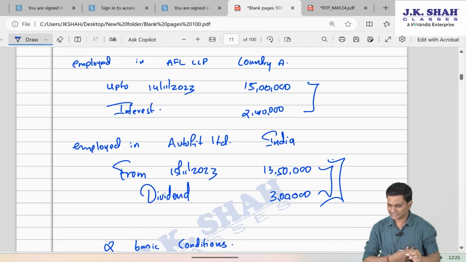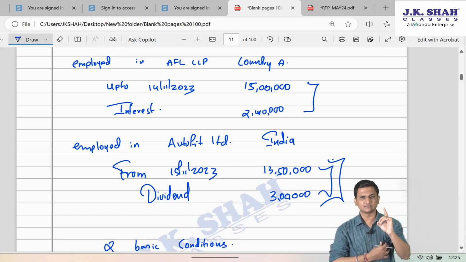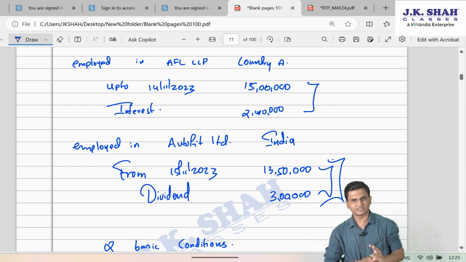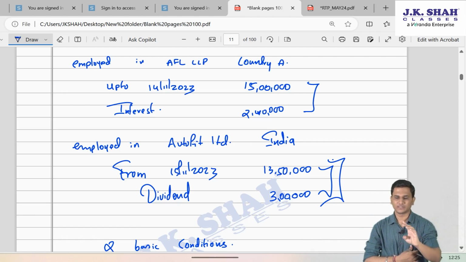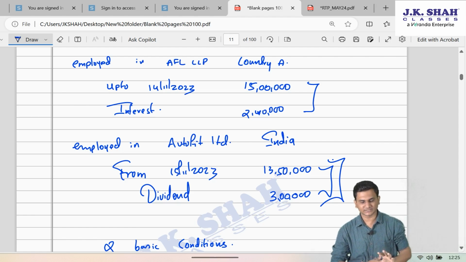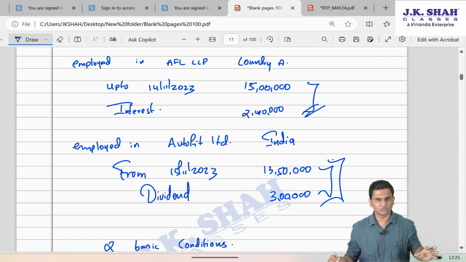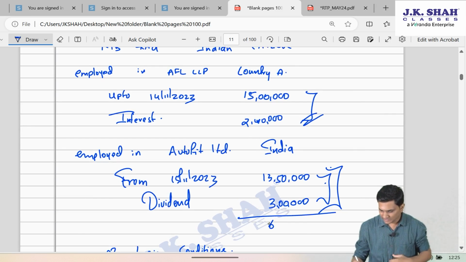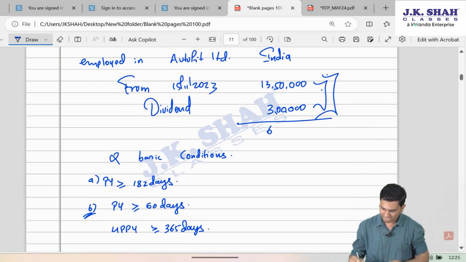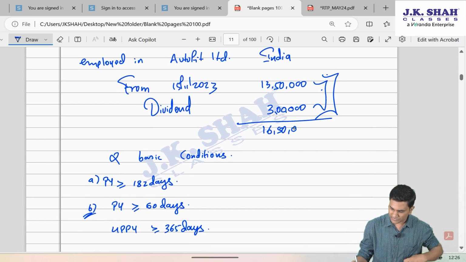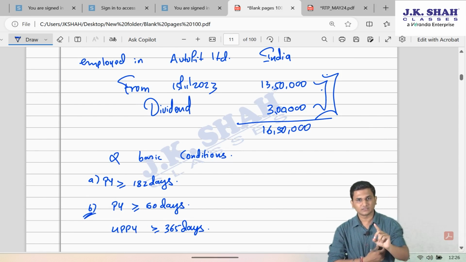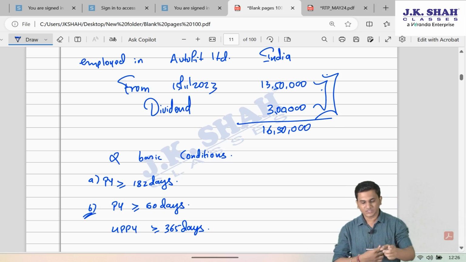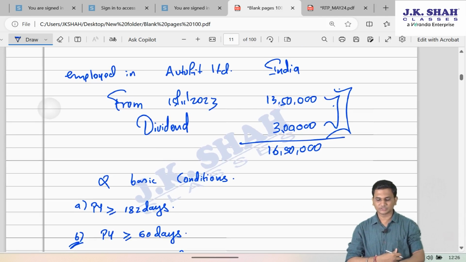So can I say, friends, she is an Indian citizen staying outside India, coming to India during the previous year, and her total income excluding foreign sources, that is excluding these two, only Indian income, that is 1650, which is greater than 15 lakh. So she is covered under the exception, third exception? No, she is not covered under the third exception also, friends.